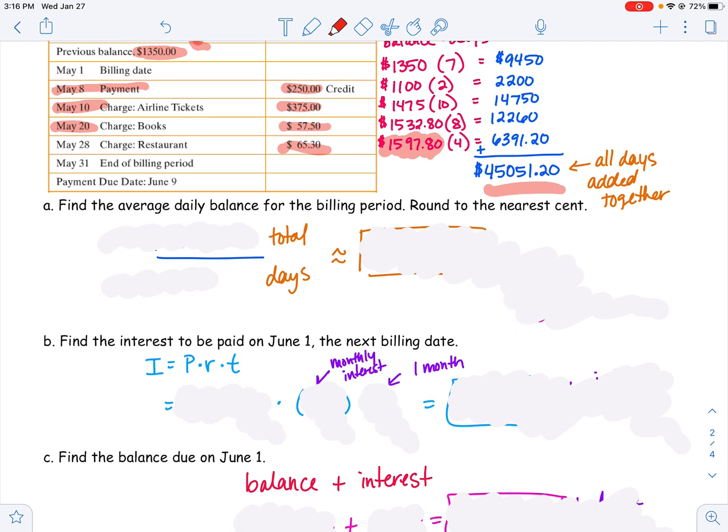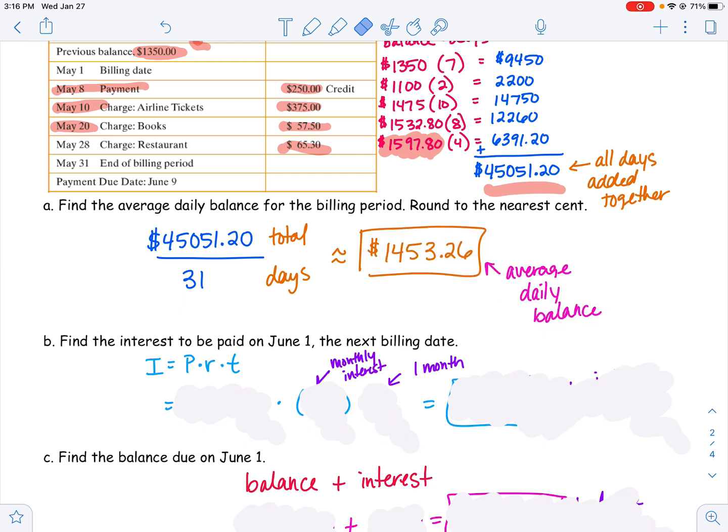So in part A, it asks us to find that average daily balance. I added up the whole balances for every single day. That was my $45,000. And I'm going to divide it by however many days there are in this billing period. And from May 1st to May 31st, there are 31 days. So I'm going to take that total and I'm going to divide it by 31 days. That'll give me my average daily balance.